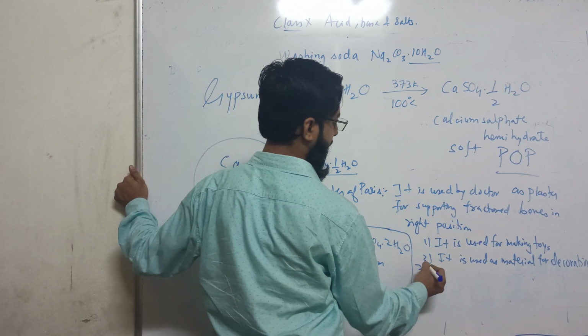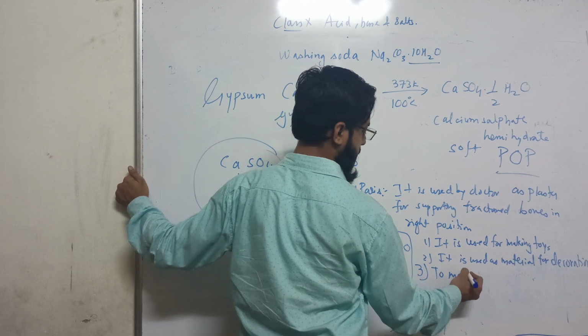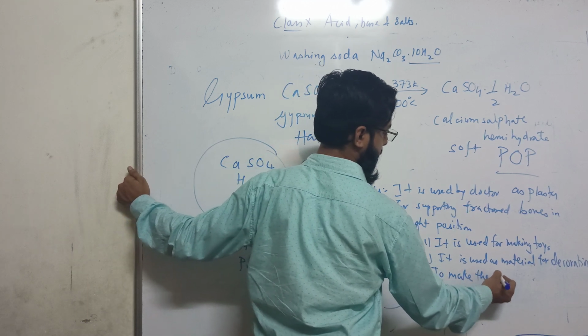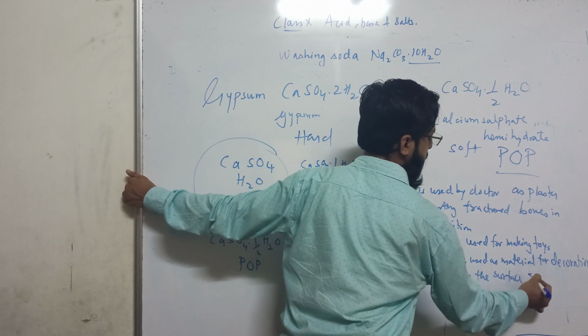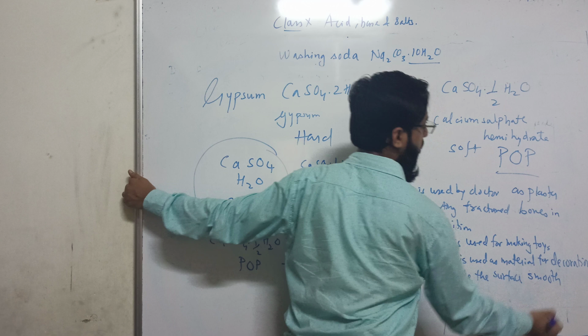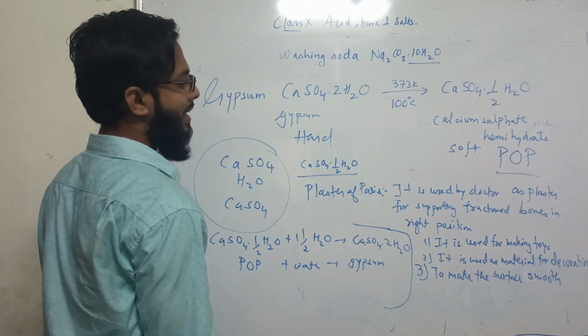Then it is used to make the surface smooth. So these are its uses.